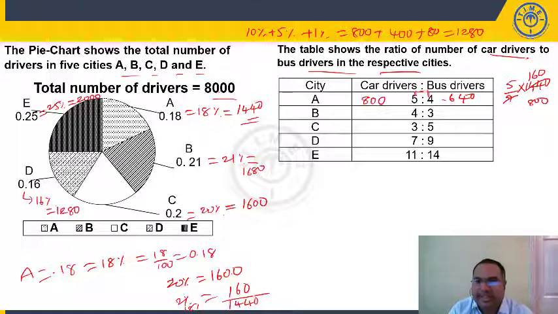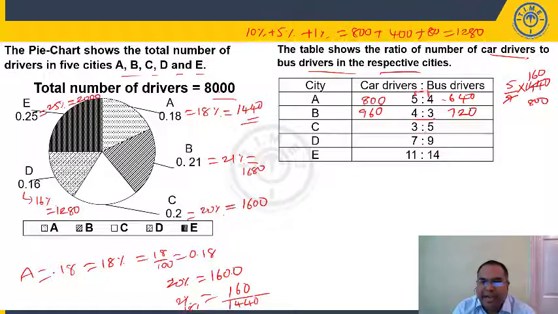4 into 160 is 640. See here, 7 parts, 4:3. 7 parts is 1680. So each part is how much? 240. 240 into 4 is 960. 240 into 3 is 720. Add these two, 1680. It is matching.